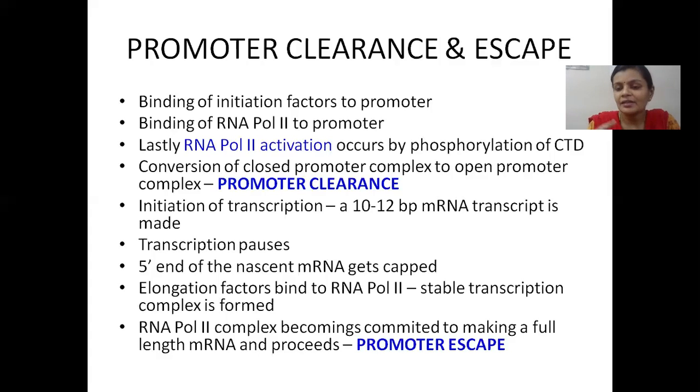5' capping, 3' polyadenylation, and splicing are the three unique characteristics of eukaryotic mRNA. Eukaryotic mRNA undergoes these three processes, which are completely absent in a prokaryotic system. The addition of a 7-methyl guanosine cap to the 5' end of the mRNA molecule happens during the promoter clearance process. Soon after promoter clearance happens, this 5' capping of the nascent mRNA takes place.